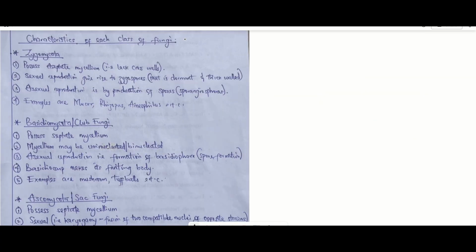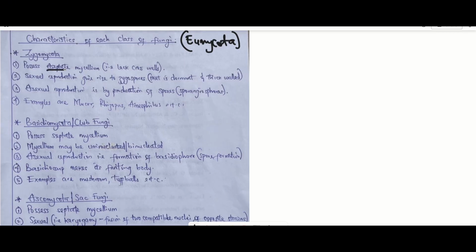And lastly, we'll be taking the characteristics of each class of fungi. And don't forget that these classes of fungi that we're talking about fall under the division Eumycota, which happens to be the most important division for A-level. So we have the first class, which is the Zygomycota. Zygomycota possess the following characteristics.